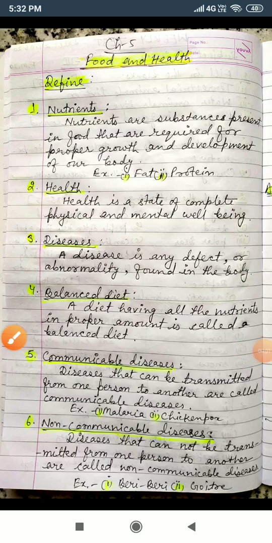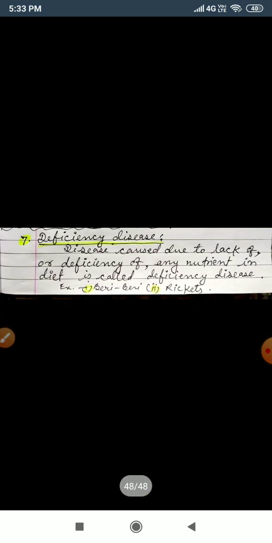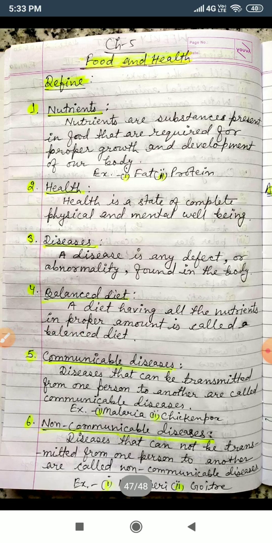Hello students, once again I am here with you with the chapter Food and Health, that is chapter 5, and today I am going to give you definitions of this chapter. The definitions are of nutrient, health, diseases, balanced diet, non-communicable disease, communicable disease, and deficiency disease. So these are the definitions.